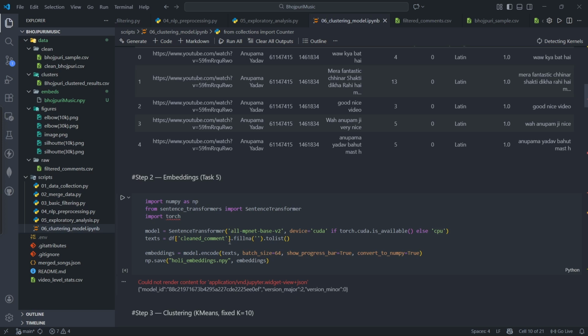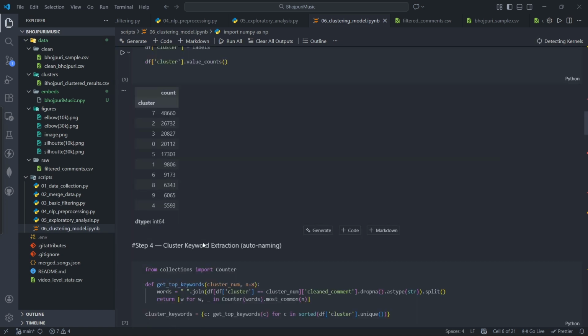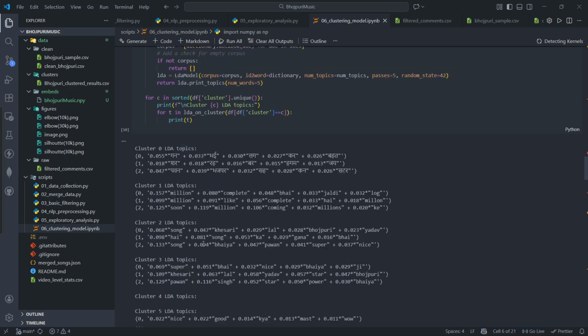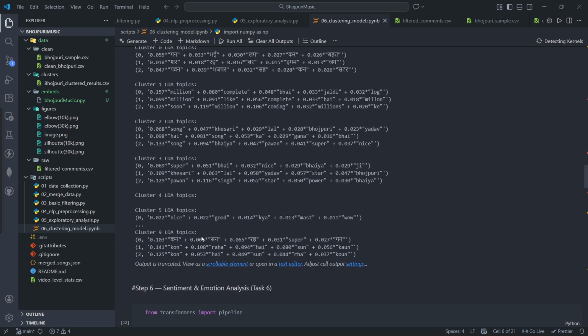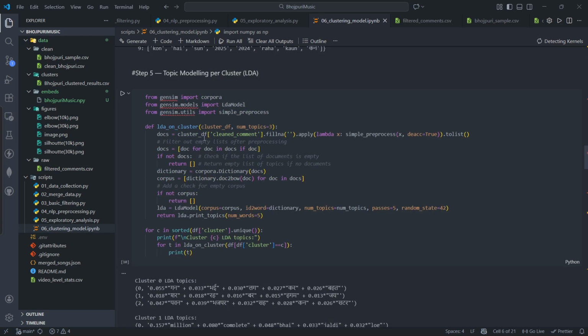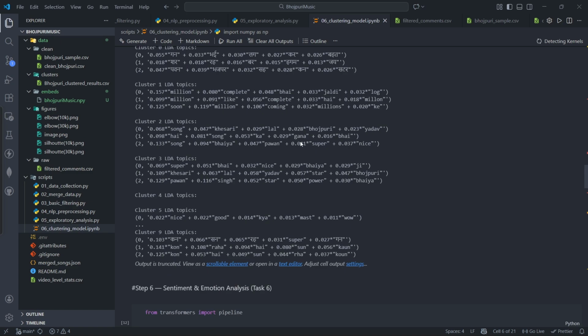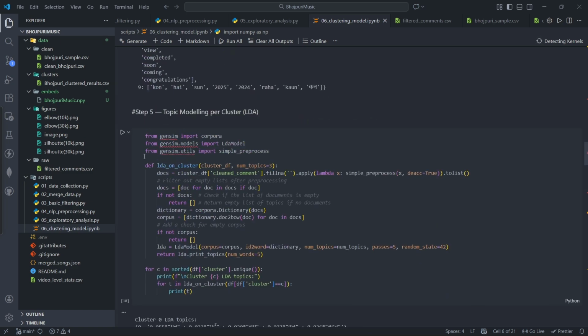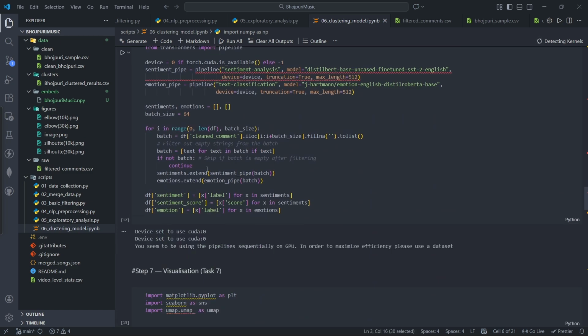The model is called all MPNet base V2. This is a 768 dimension model. So the better the dimension, our clusters will be more sparse, and it won't be underfit. And now for the dimension reduction, I have used an LDA model.